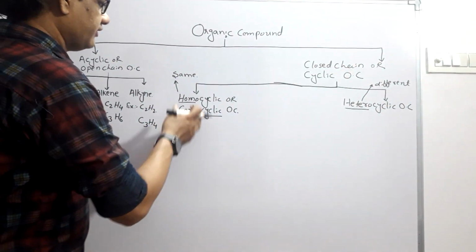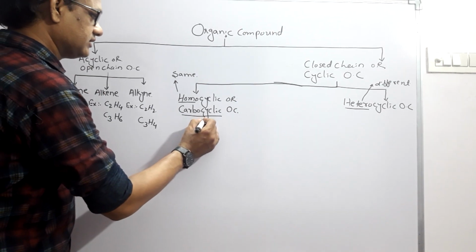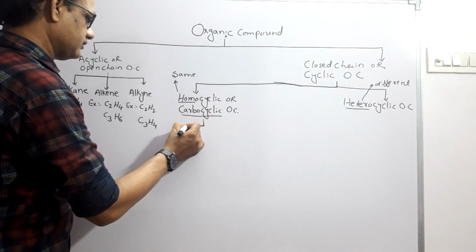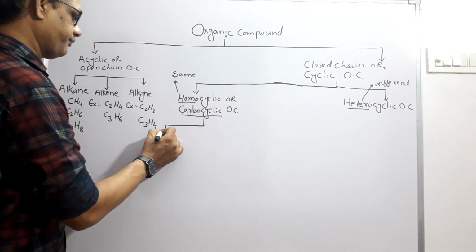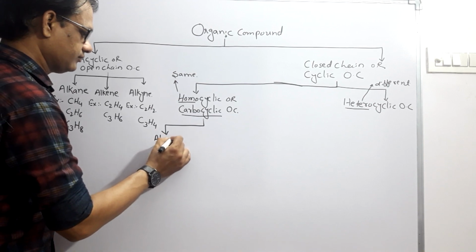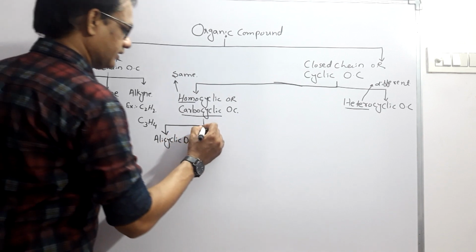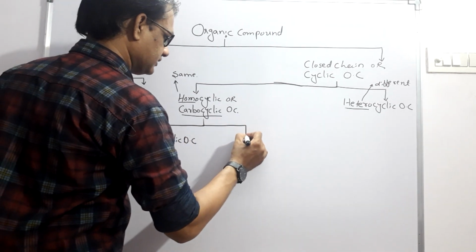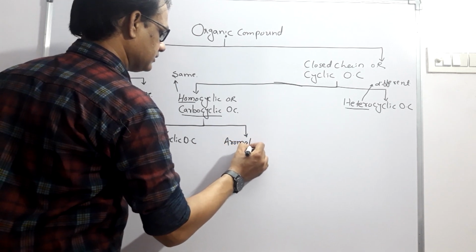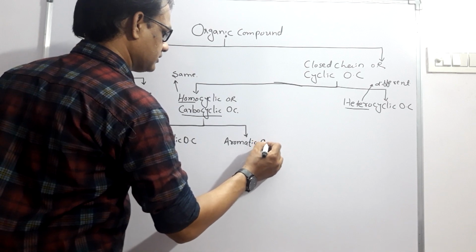Then furthermore, we will discuss homocyclic or carbocyclic organic compounds. These homocyclic or carbocyclic organic compounds are further classified as alicyclic organic compound, and the second type is aromatic organic compound.